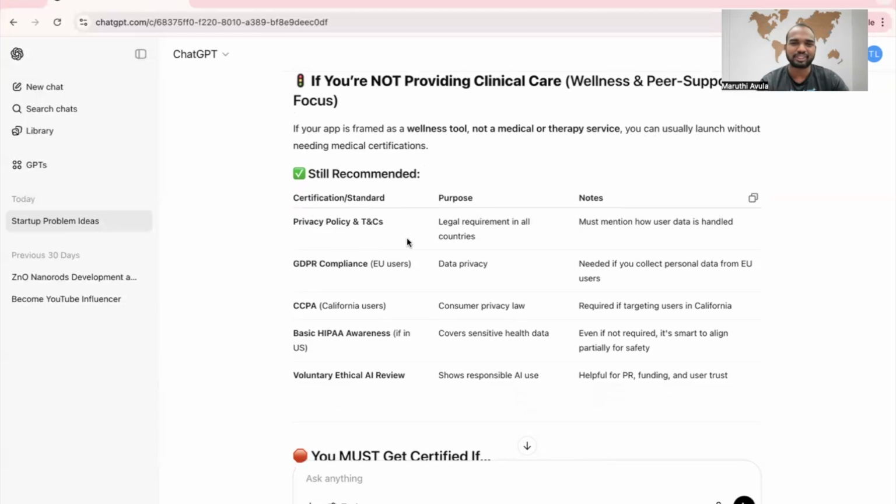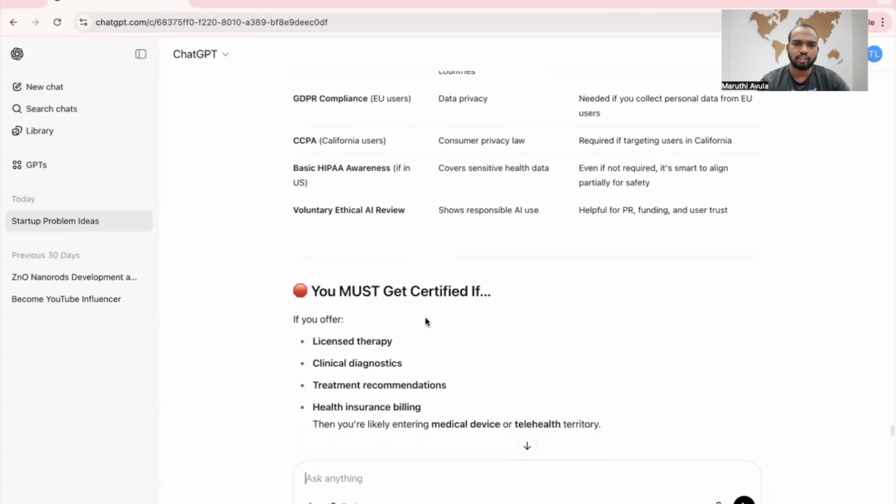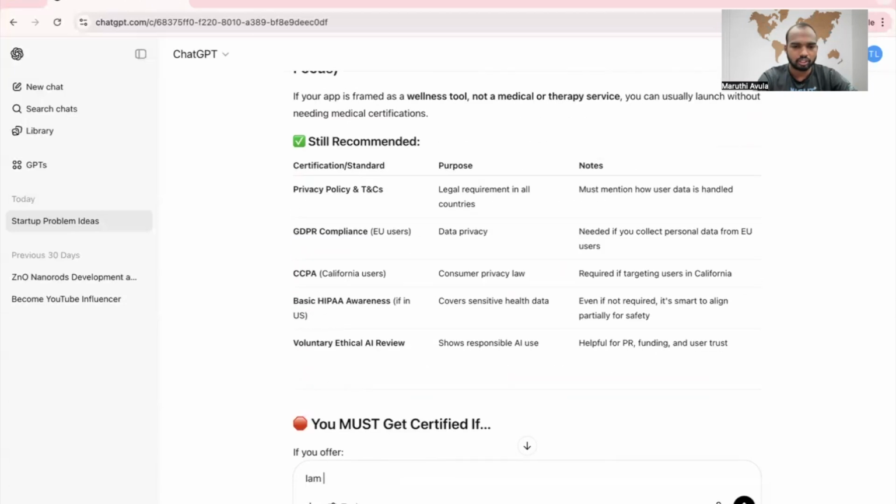Privacy policy and terms and conditions are legal requirements and must mention how user data is handled. GDPR compliance, for EU user data privacy, is needed if you collect personal data from EU users. Let's make it clear: I'm making this app specially for Indians, but outsiders can use it.